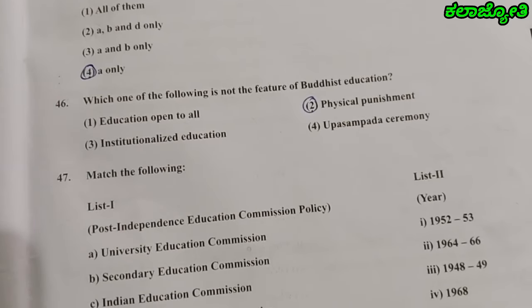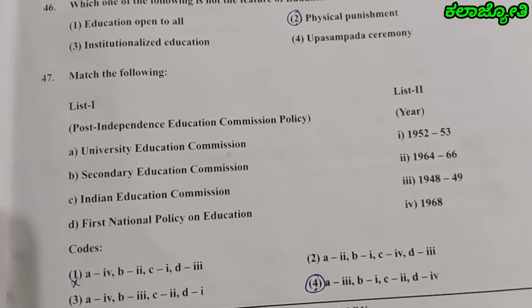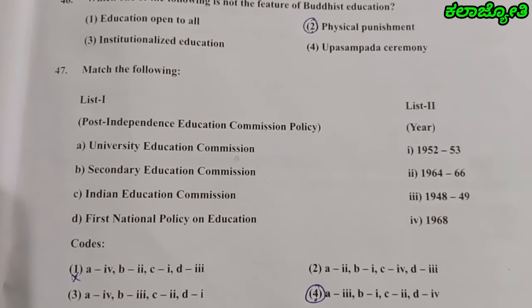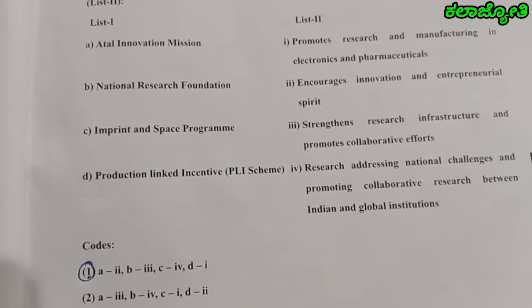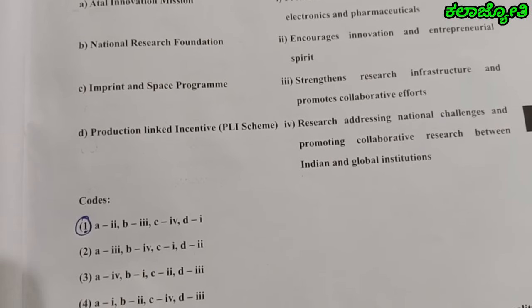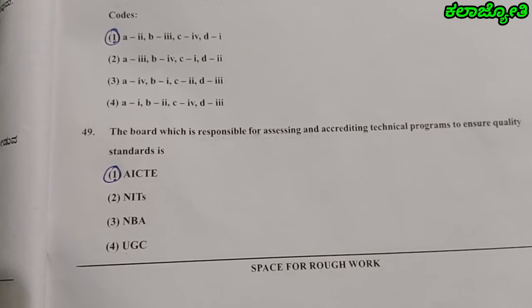Question number 47, match the following. The right answer is the fourth one. A3, B1, C2, D4. Question number 48, the right answer is the first one. A2, B3, C4, D1. Question number 49, the right answer is the first one.